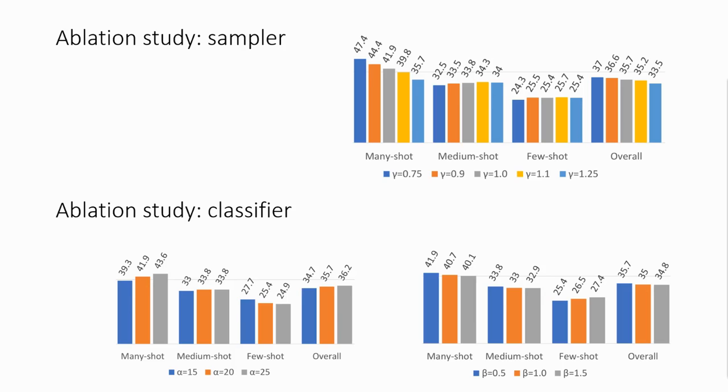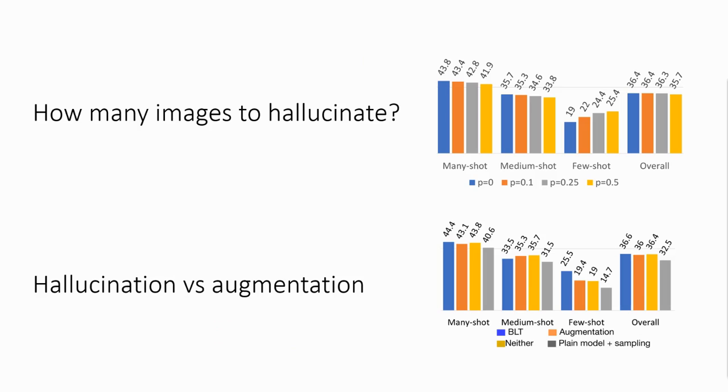Based on the observed data, we decided to choose alpha equal 20, beta equal 0.5, and gamma equal 0.9 for the experiments, since it yields a high few-shot and high overall accuracy.